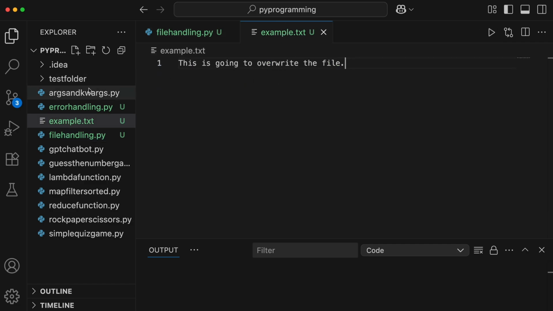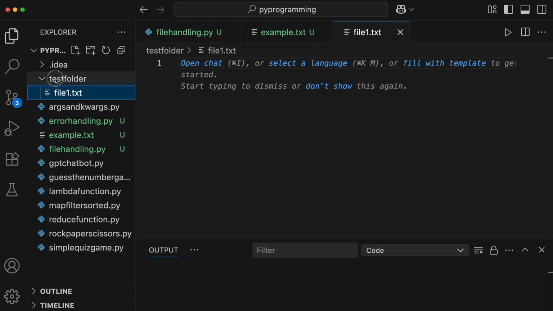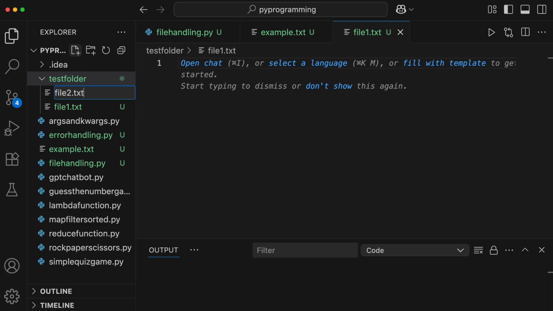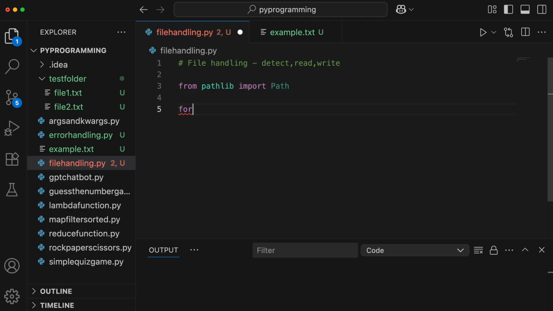One more scenario could be if you want to list all the files mentioned inside a folder. So let's say in this folder I have 2 additional files. I'll create one, let's say file1.txt, and I'll create one more in this folder, file2.txt. So for this, we can either use the OS module or pathlib. We'll remove this and let's import Path from pathlib. We'll run a loop. So for file in, and then we can give the path.